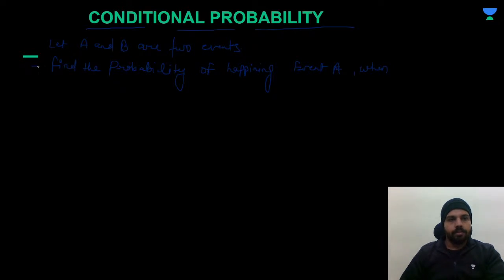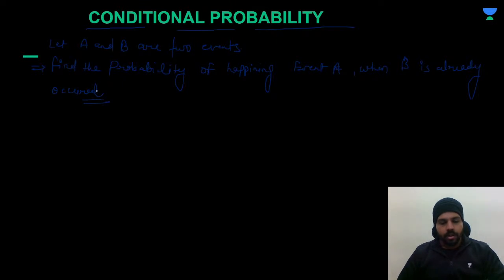I am asking you to find the probability of happening of event A when event B has already occurred.